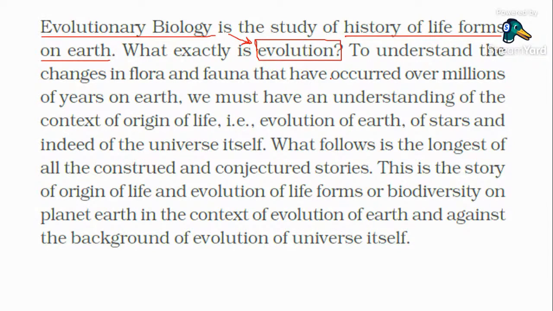To understand the changes in the flora and fauna that have occurred over the millions of years on the earth, we must have an understanding of the context of origin of life. That is, origin of life was preceded by the origin of the atmosphere, origin of the universe, origin of the solar system, origin of the earth and the planet, origin of the sun, stars, moon, indeed the universe, everything.